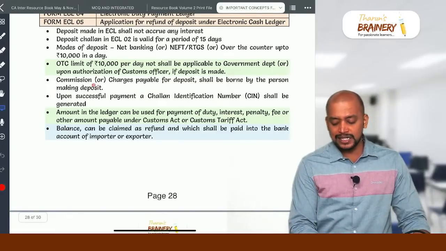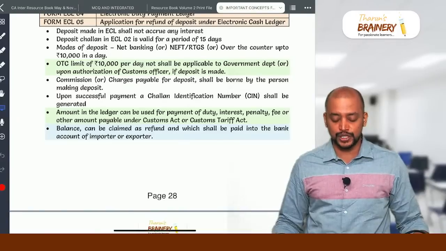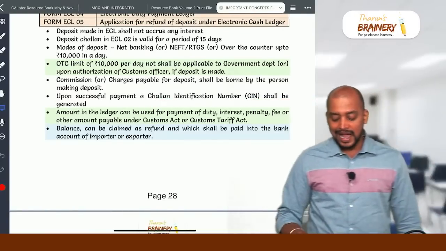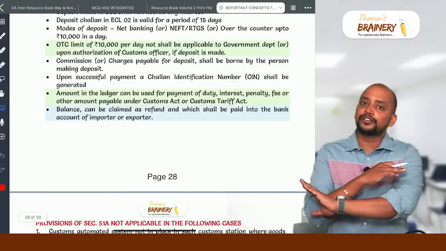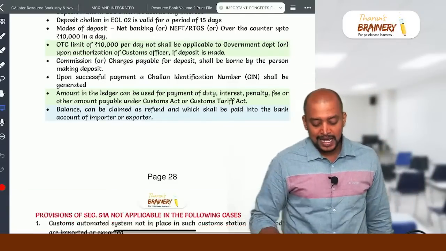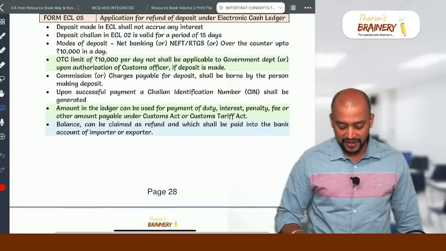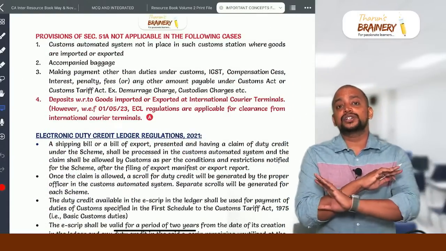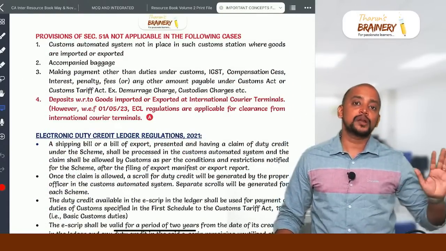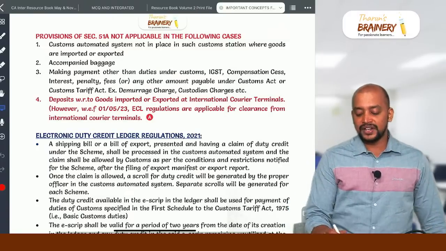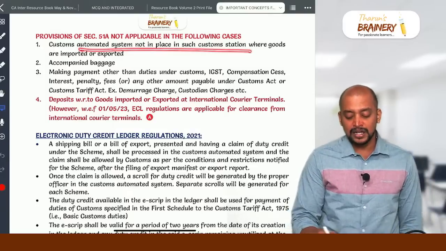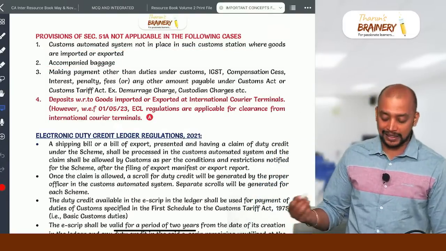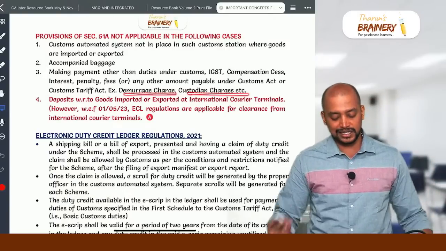Then commission or charges payable for deposit shall be borne by the person who is making the deposit. Upon successful payment, a challan identification number shall be generated, and whatever money is in the ledger can be used for payment of duty, interest, penalty, fee and others, and any balance left we can claim as refund. So this is about the electronic cash ledger regulations. But these regulations are not applicable where the customs automated system is not in place, or for accompanied baggage, or for payments other than under the Customs Act or Customs Tariff Act, that is demurrage charges, custodian charges, etc.